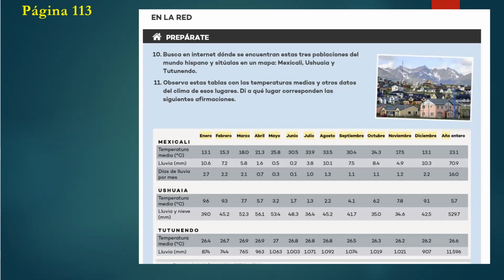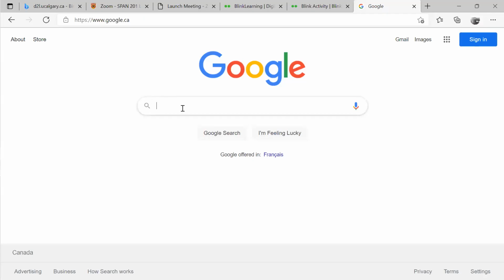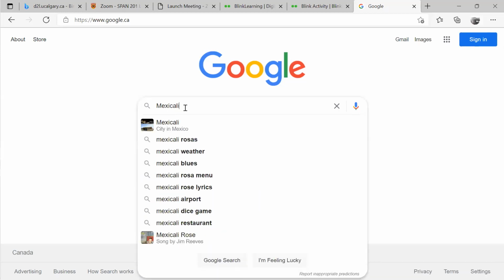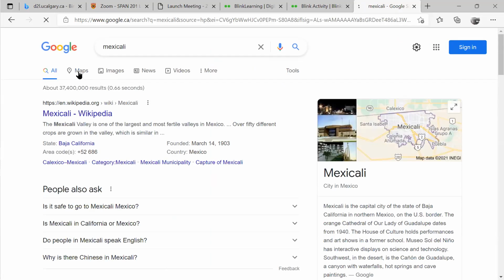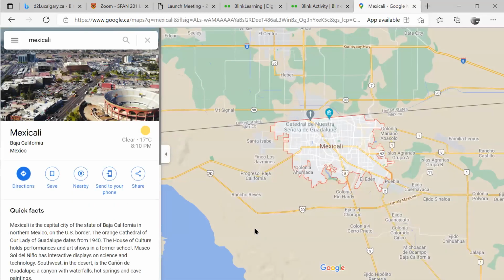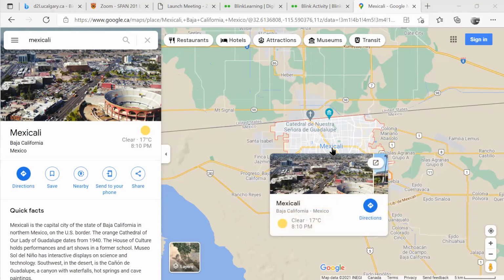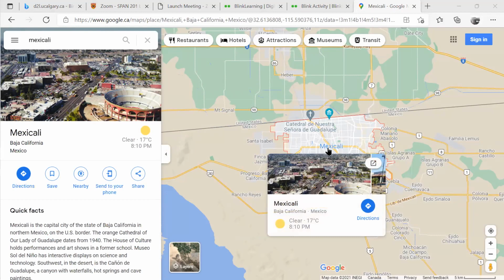So let us go quick and go to Google, okay, to do the search. I'm gonna share my Google here. So we're gonna look for Mexicali. I think with some of you, we already did this in the class. So we're gonna go Mexicali. Mexicali on the internet here. So this is the town Mexicali. Oh, it's in Mexico, yes. So a good way to remember that is it begins with Mexi.